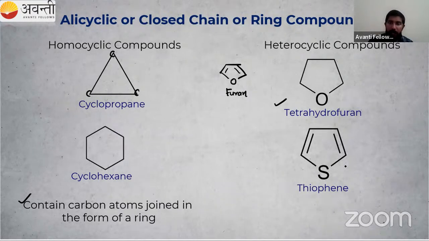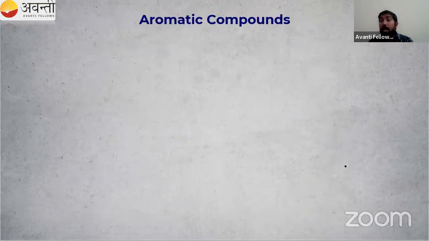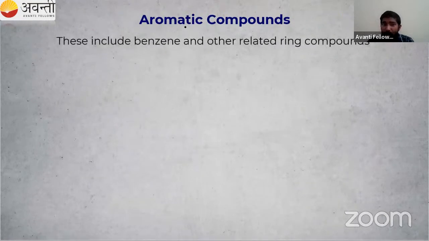So that is homocyclic. Heterocyclic means sometimes atoms other than carbon are also present, that is, different atoms are present. We will study all these homocyclic and heterocyclic compounds in detail. This is just an introduction for you. Then we have aromatic compounds, which are based on Huckel's rule. There are different criteria for a compound to be aromatic. We will study that.